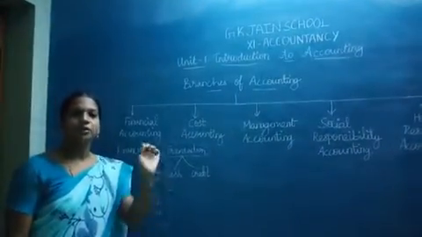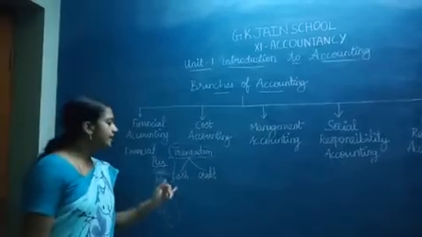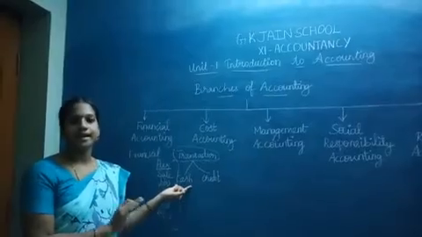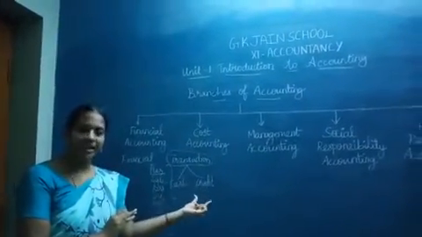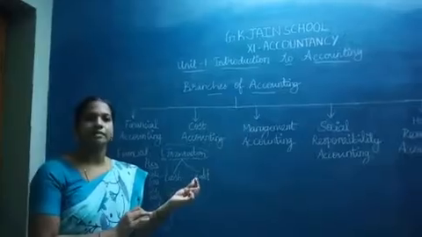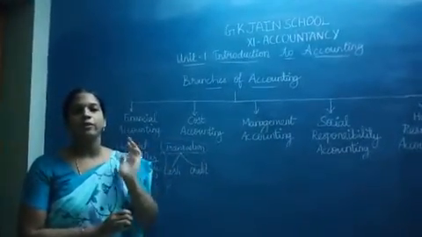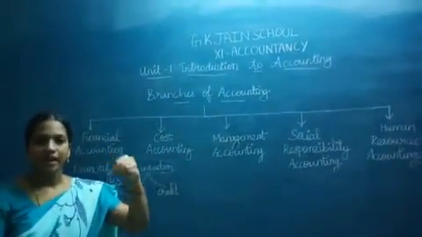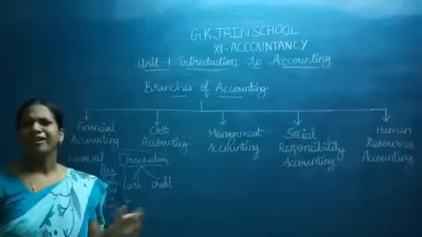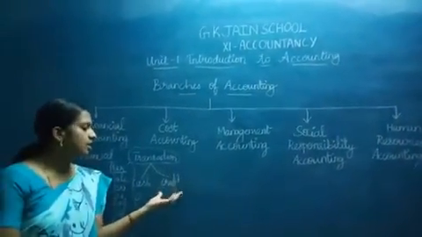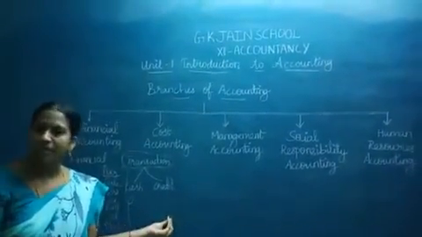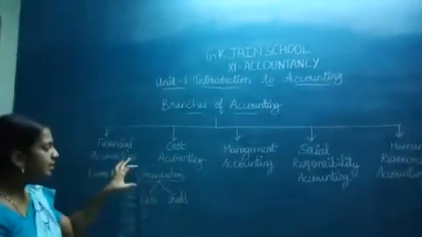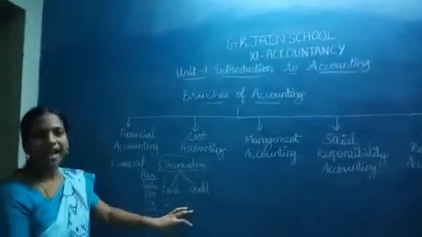In the example, goods purchased for rupees 5,000, cash is not mentioned, so you can assume that it is cash. If it is credit, then obviously they will mention it in the statement: goods purchased on credit for rupees 5,000, or goods purchased from X company or ABC company. That is credit, and they will definitely mention it. For cash, it is not mentioned, so we can directly assume it. So the transaction will be one of 2 things, cash or credit.